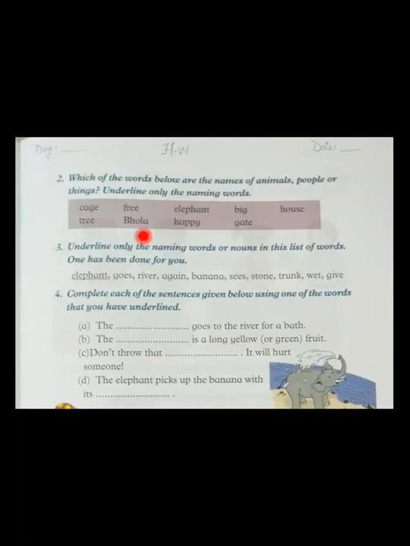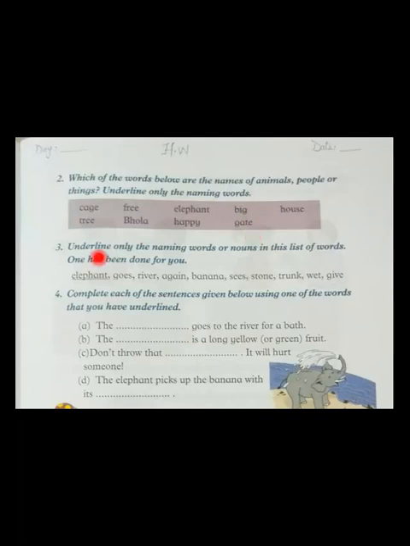Bhola. Yes, it is a name. It is a naming word. We will underline it. Bhola is also a name of a person. Happy? No, it's not a noun. Yes, gate. Gate. Yes, it is a naming word.